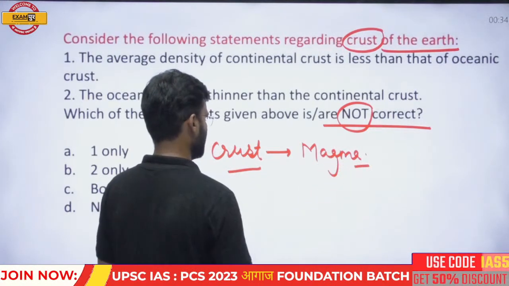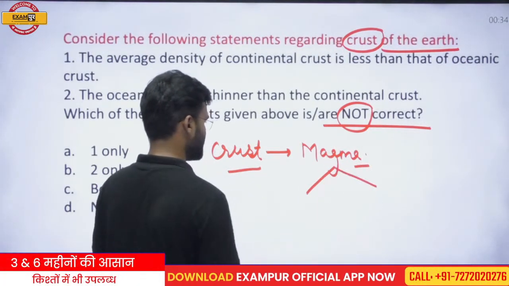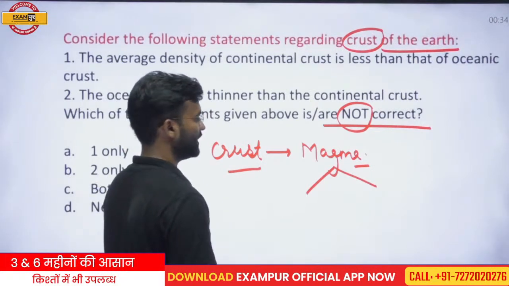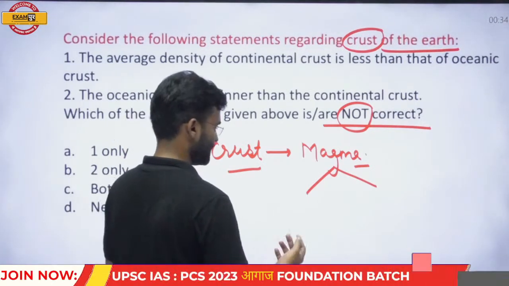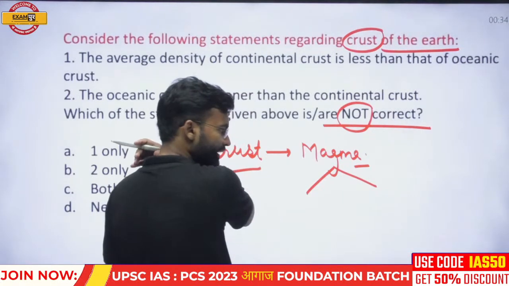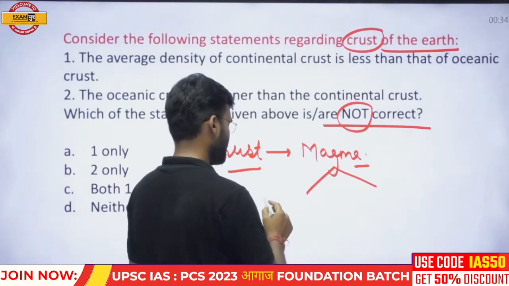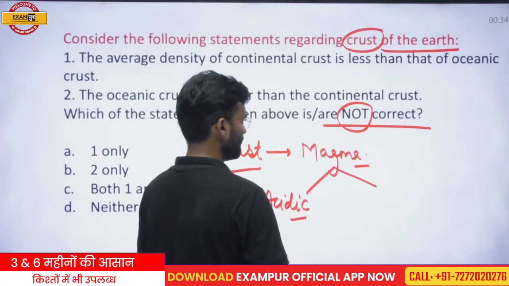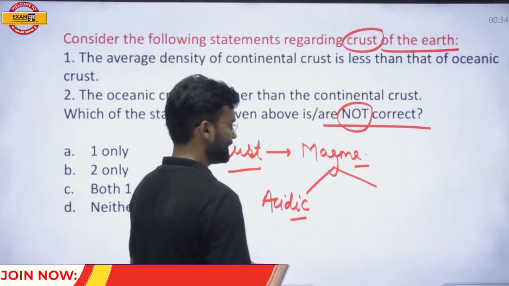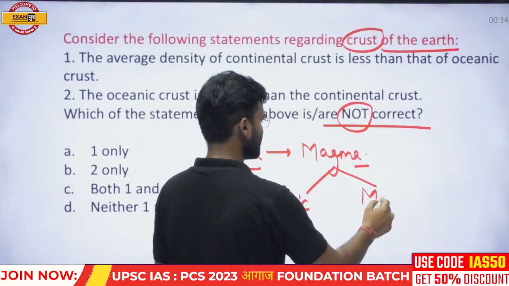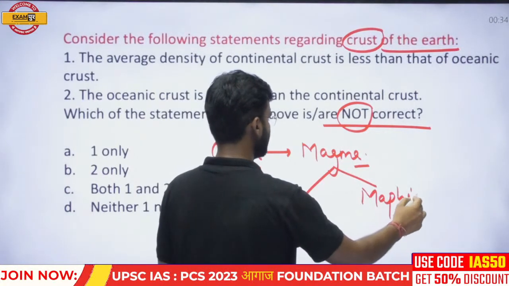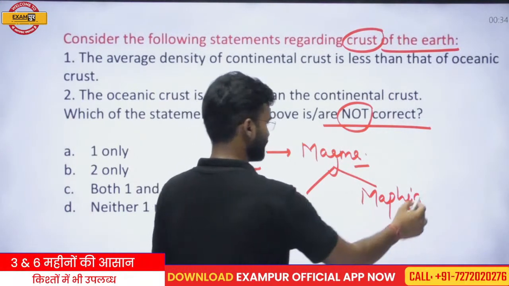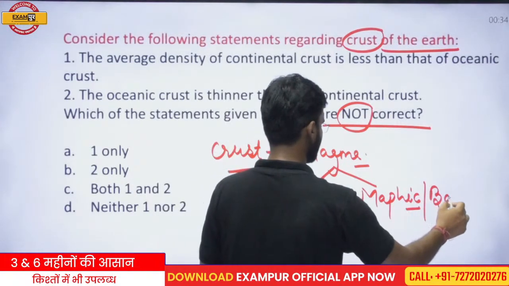On the basis of the silica present in the magma, we can divide the nature of magma into two parts. The magma which has the maximum silica is called acidic magma, and the magma which consists of less silica is termed mafic magma, or you can say basic magma.